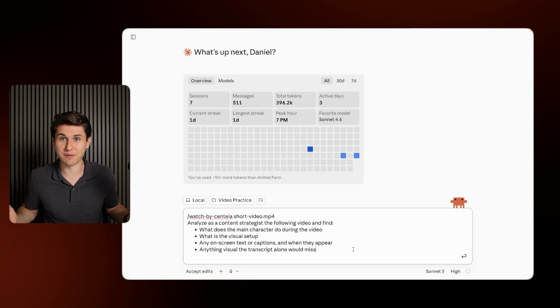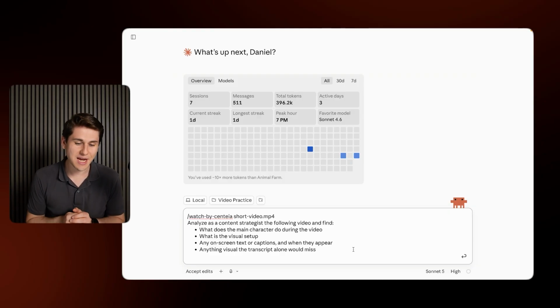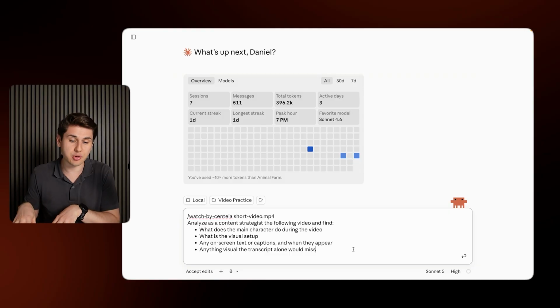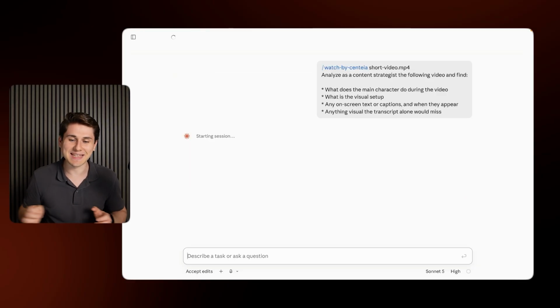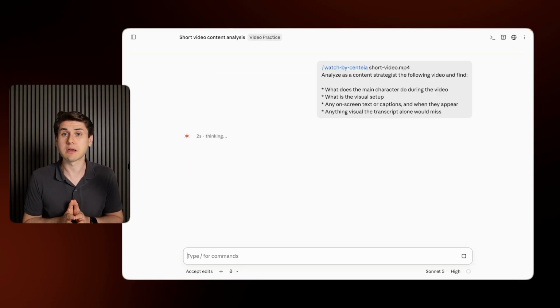So again, if I don't have the visual, I can't do this. What is the visual setup? So where is he? Add on-screen text or captions and when they appear, and anything that the visual transcription would miss. Okay, so pretty straightforward. We're just gonna send this in once again, and this is gonna take a minute or 2, and I'll show you the analysis as soon as we have it.